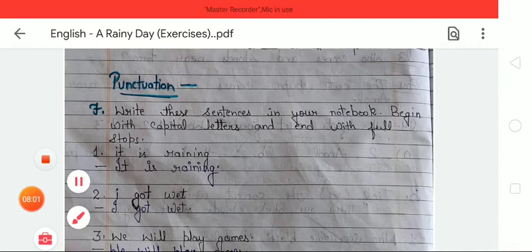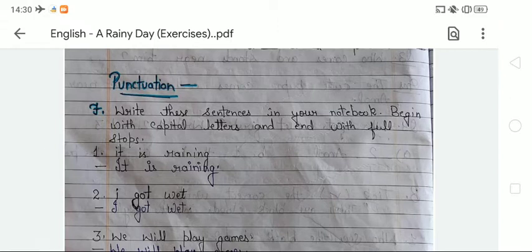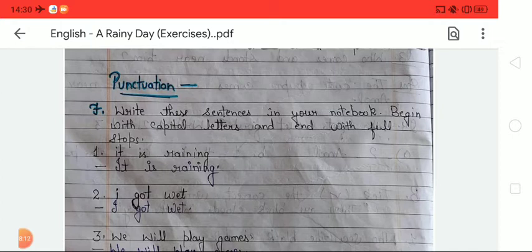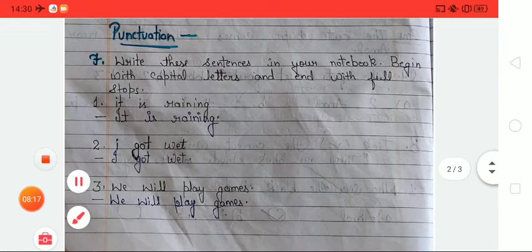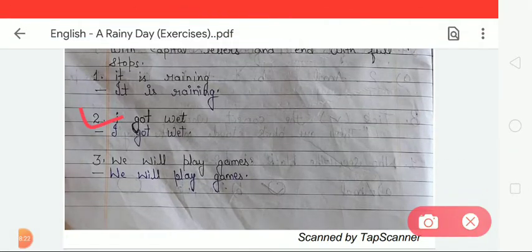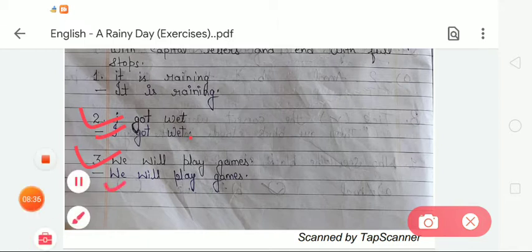We use a full stop when the sentence is completed. At the end of a sentence we use a full stop and the first letter begins with a capital letter. Like this we have to do all the given sentences. Second is: I got weight. We change the first letter to a capital letter, write got weight, and after that put a full stop. Third is: we will play games. The first letter begins with a capital letter, We will play games. After that we put a full stop.